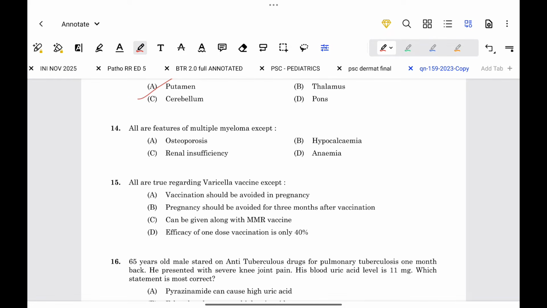Next, all are features of multiple myeloma except. Features of multiple myeloma are osteoporosis, renal insufficiency, anemia. It is not hypocalcemia, it is hypercalcemia. So the correct option is hypocalcemia.